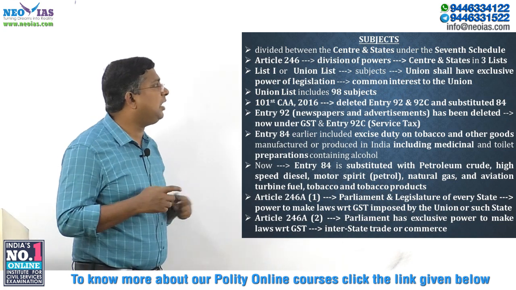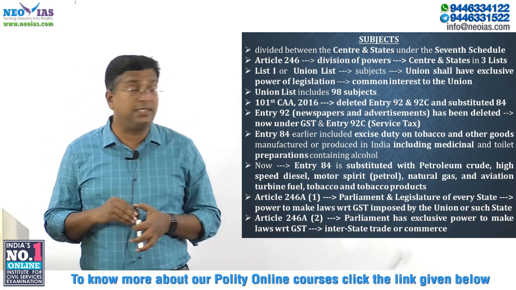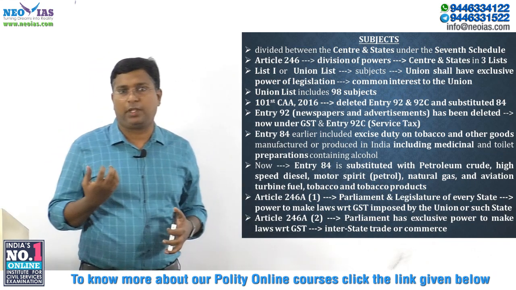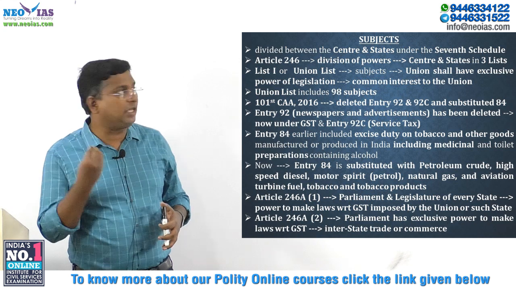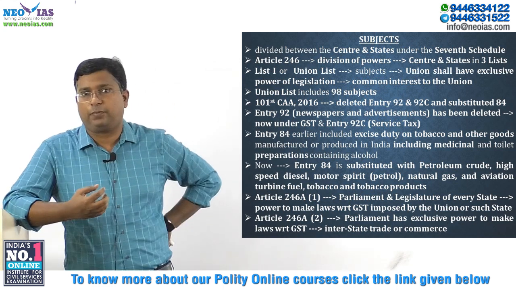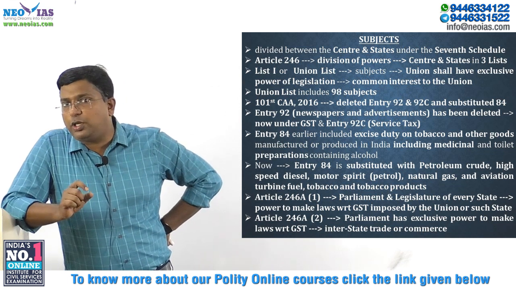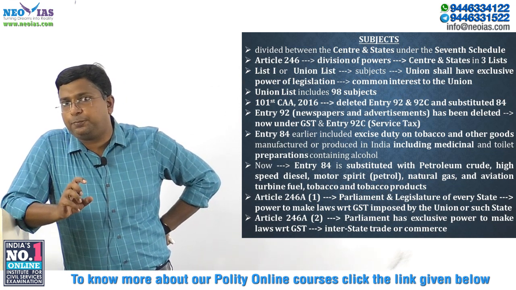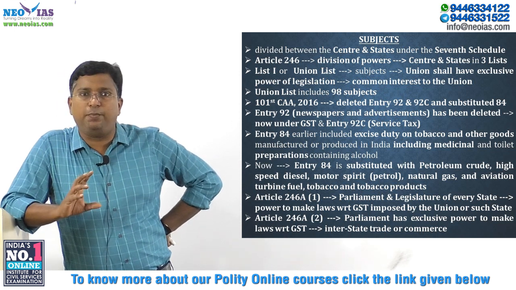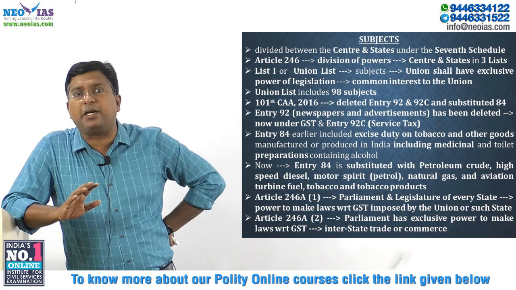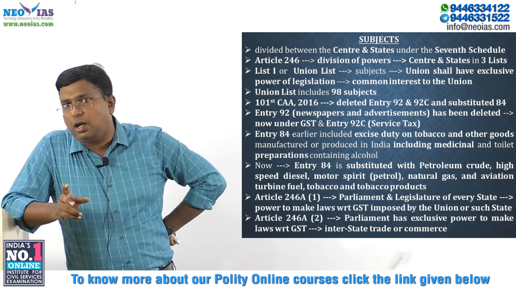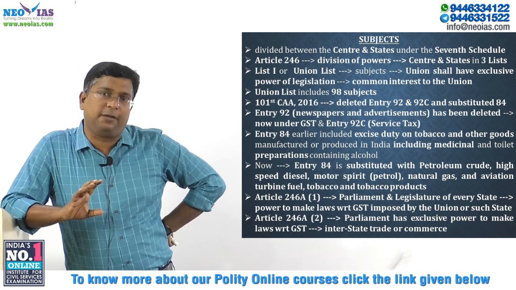We'll start with List 1, or the union list. The union list consists of those subjects which have common interest to the union. If you look into the union list, you can see that these subjects are common. They should be applicable to every citizen of our country. Since they have a common interest to the union, these subjects are included in the union list.